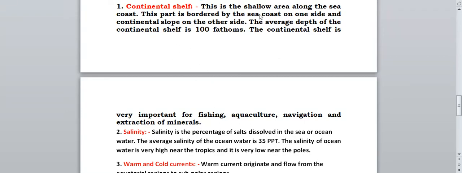This part is bordered by the sea coast on one side, and on the other side what do we have? On the other side we have the continental slope. The average depth is 100 fathoms, and what is its importance? It is important for fishing, aquaculture, navigation and extraction of minerals.